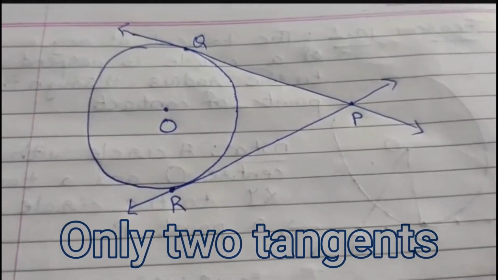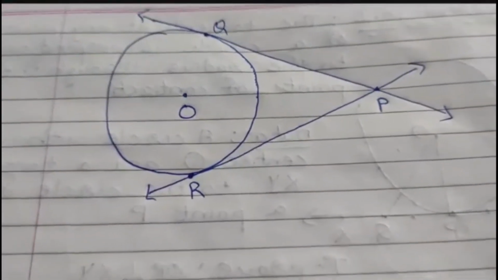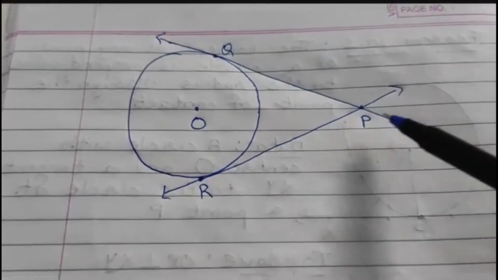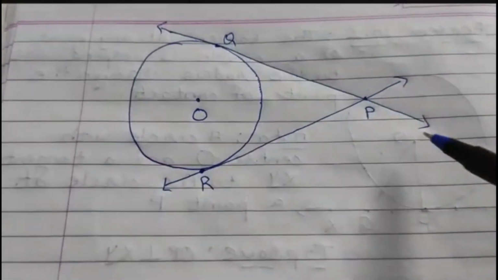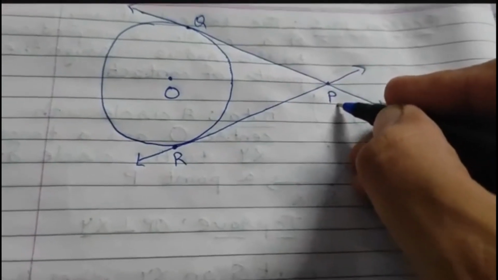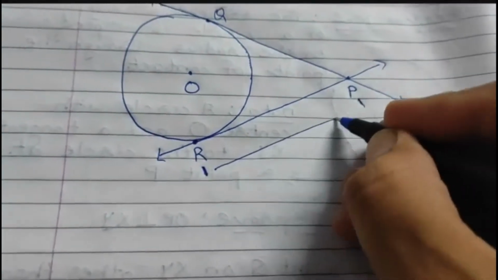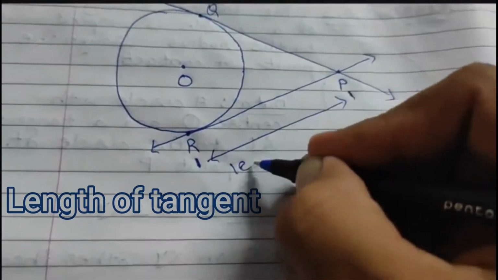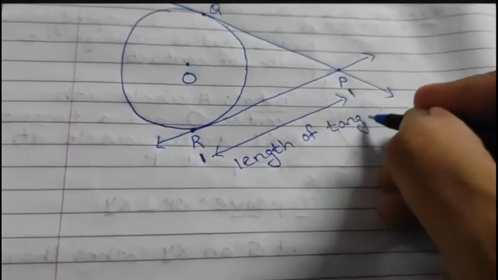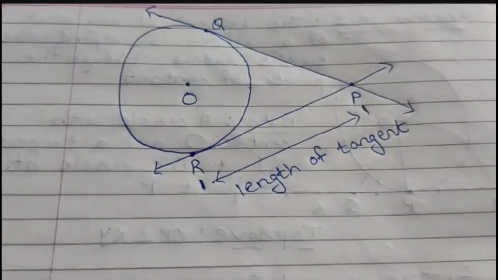Yes students, we can draw only 2 tangents from a point which is outside the circle. Q and R, they both are the point of contact. R is the point of contact of tangent PR, and Q is the point of contact of tangent PQ. Now students, the distance between this point which is outside the circle and the point of contact is called the length of tangent. I repeat, इस distance को हम कहते हैं length of tangent. So PR is the length of tangent as well as PQ is the length of tangent.